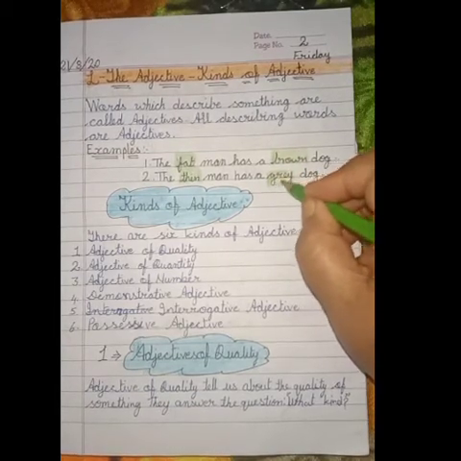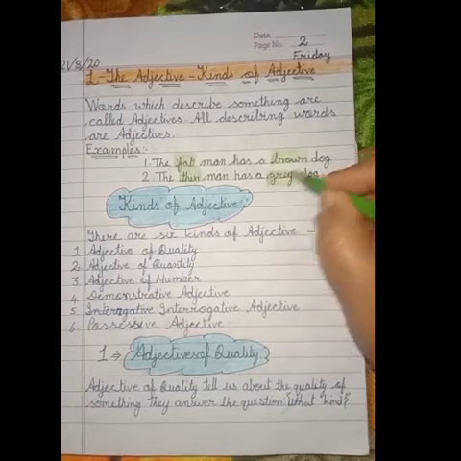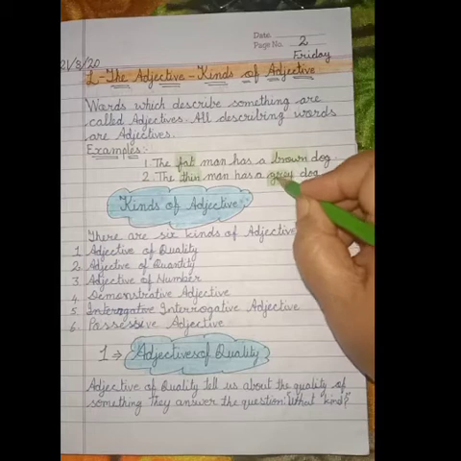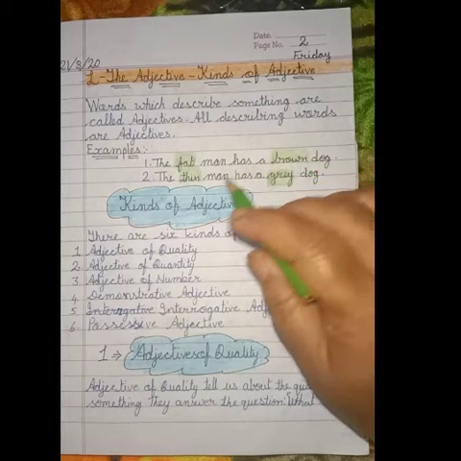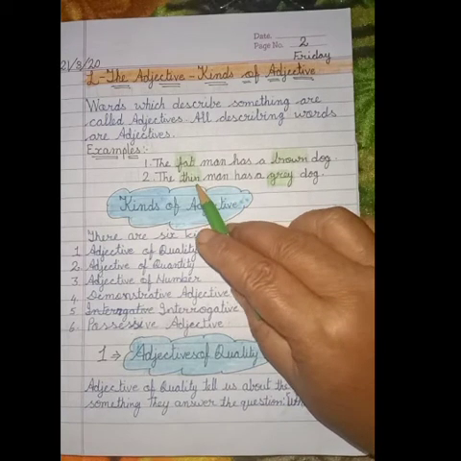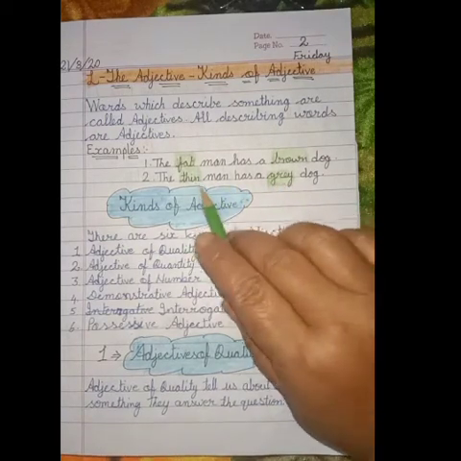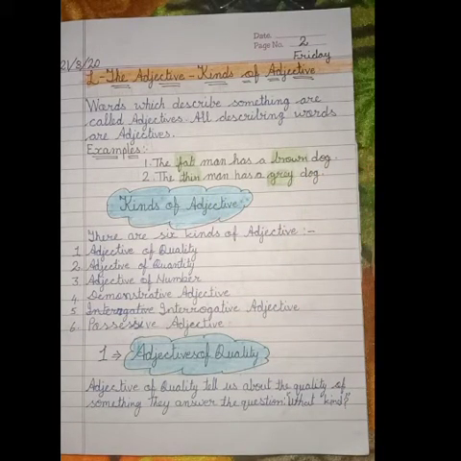Now in the second example, the man is thin and the dog is grey in color. This word grey is describing the dog and this word thin is describing the man. So these two words, thin and grey, both are our adjectives for the man and the dog.